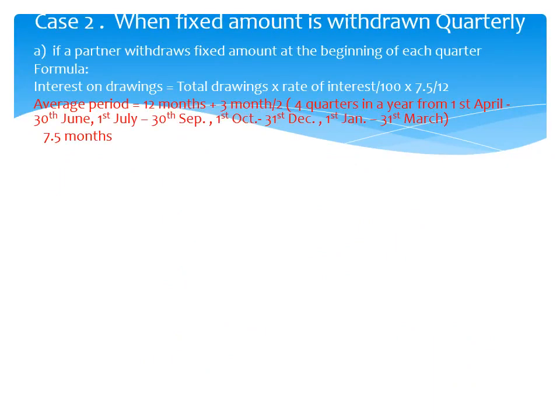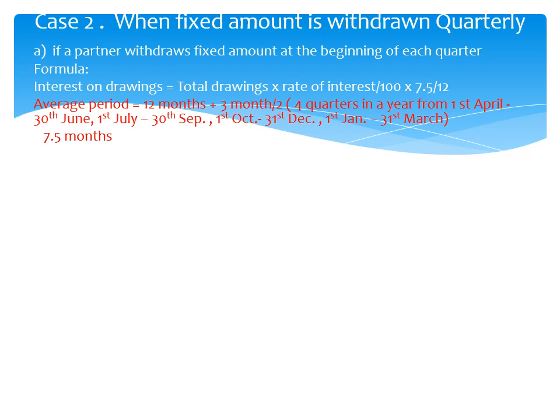Example: if a partner withdraws a fixed amount at the beginning of each quarter, the formula is: interest on drawings is equal to total drawing into rate of interest upon 100 into 7.5 upon 12. 7.5 is an average period calculated as above: time left after first drawing, that is 12 months, plus time left after last drawing, divided by 2.